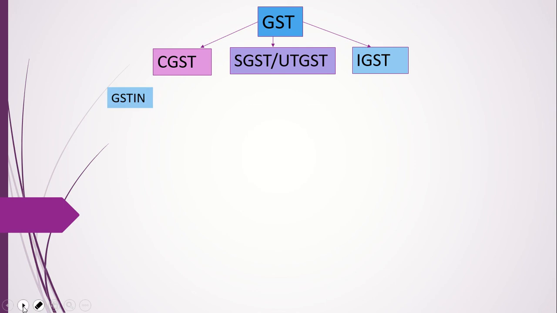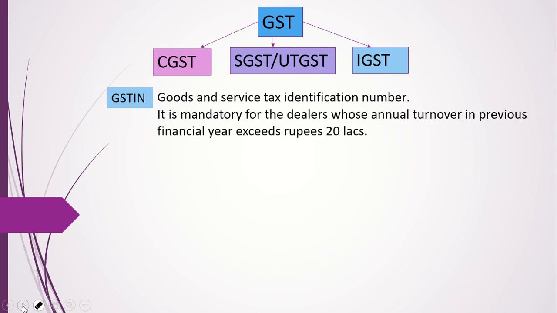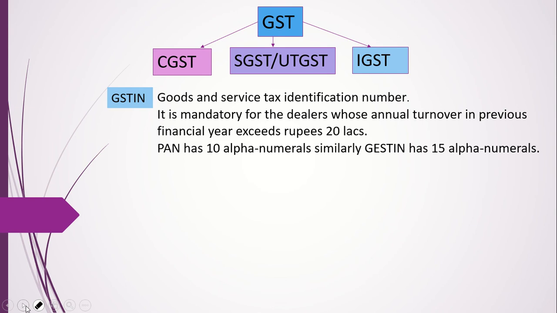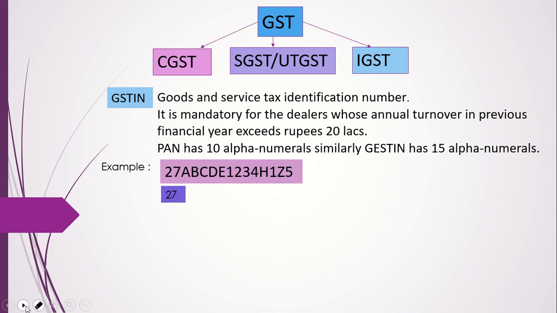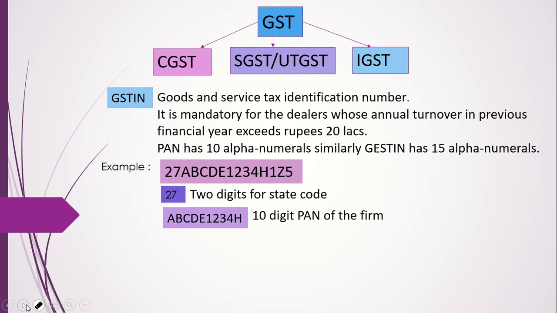Then GST in, I have already told you, goods and service tax identification number. It is mandatory for the dealers whose annual turnover in the previous financial year exceeds rupees 20 lakhs. Now PAN has 10 alphanumeric numerals. Similarly, GST has 15 alphanumerals. This is the example which we saw. 27 is the 2-digit state code. Then this is the 10-digit PAN of the firm.